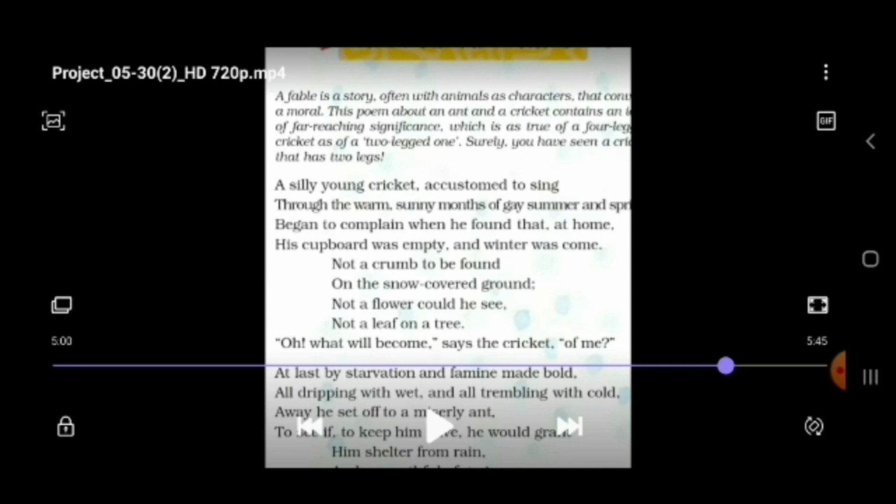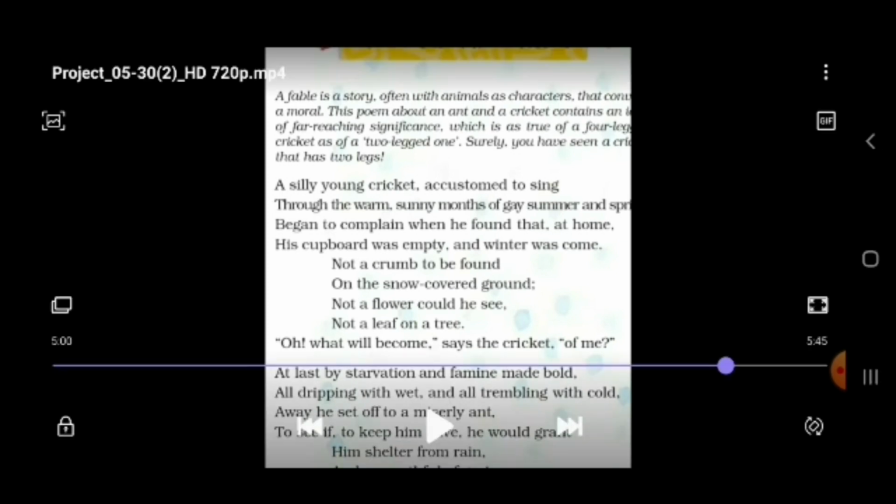And there was perpetually nothing to eat. Perpetually means always. There was nothing to eat within the house and outside. There was no food for the cricket. He became desperate.